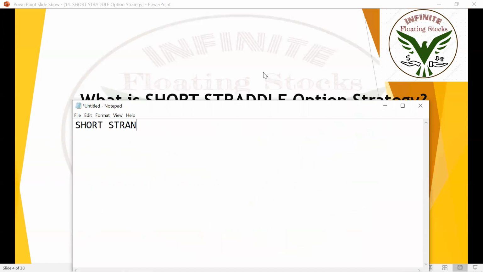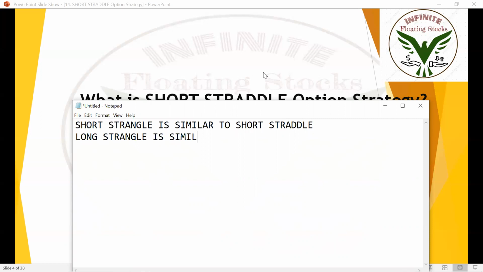Short strangle is similar to short straddle, and long strangle is similar to long straddle. So just remember this point. Short strangle is similar to short straddle. Long strangle is similar to long straddle.